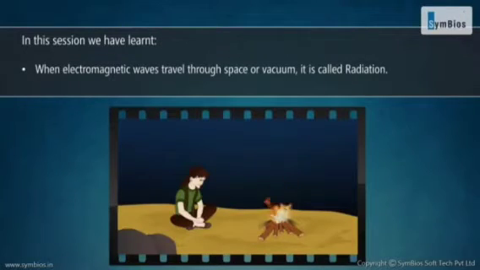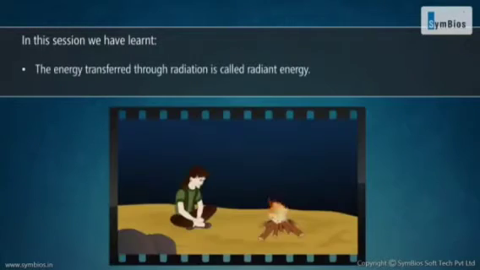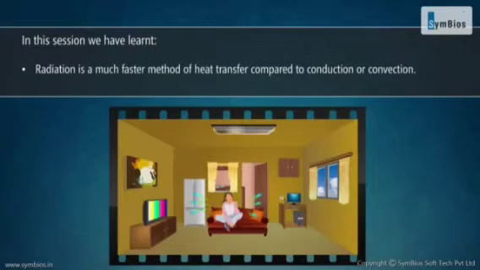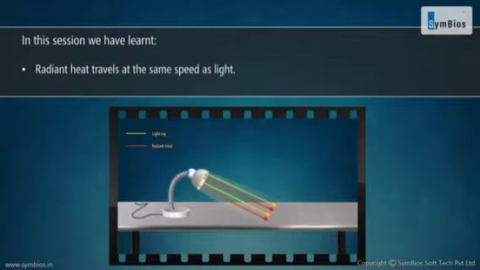In this session, we have learnt when electromagnetic waves travel through space or vacuum, it is called radiation. The energy transferred through the radiation is called radiant energy. Radiation is a much faster method of heat transfer compared to conduction or convection. Radiant heat travels at the same speed as light.